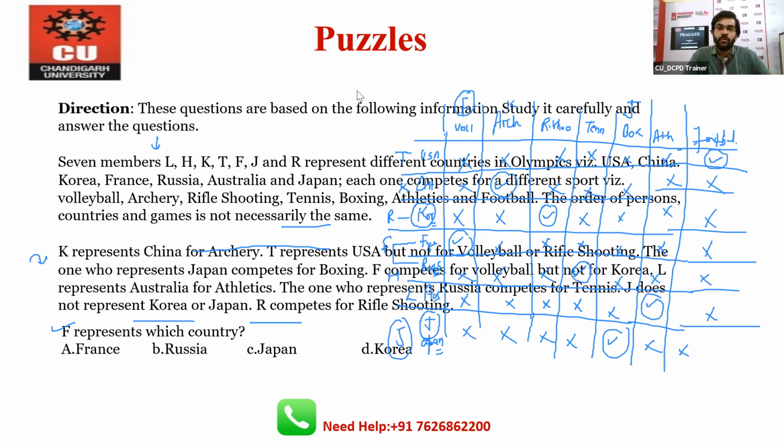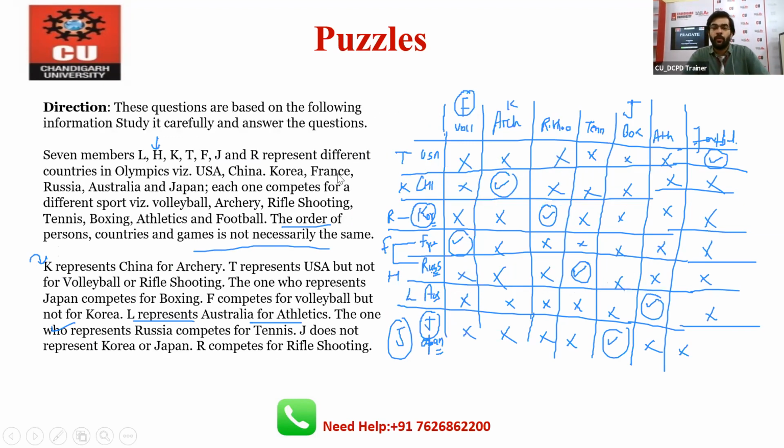So the only method to approach this type of question, wherever a large data is given, always approach the table method. Because when you tick in a particular box, automatically the remaining boxes of the column and remaining boxes of the row will cancel out, right? And with the help of this method, you can easily approach the question.